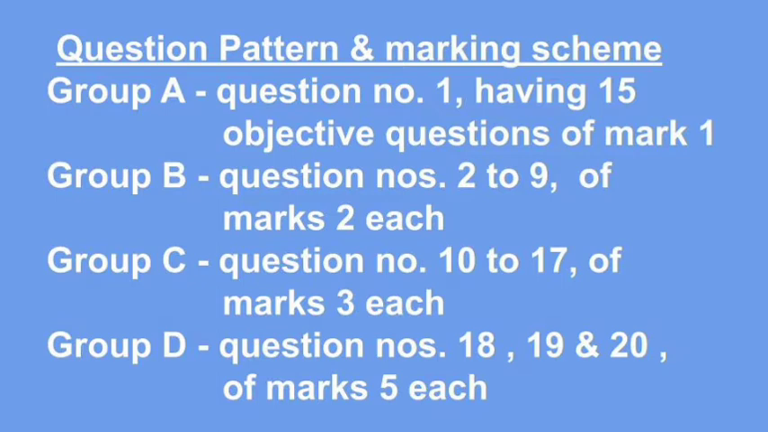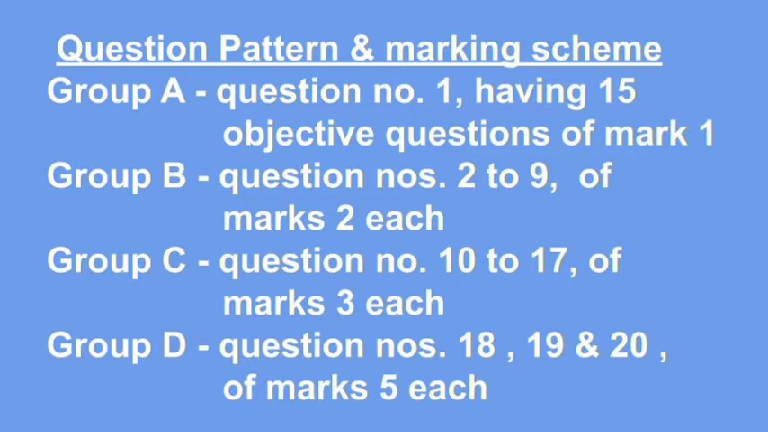The next group, Group B, contains 8 questions numbering from question number 2 to question number 9, each of 2 marks. Group C also contains 8 questions numbering from question number 10 to question number 17, each of 3 marks. And in the last group, Group D, there are 3 questions, each of 5 marks. All these 3 questions come with an option, that is question numbers 18, 19 and 20. Each one has 2 questions, out of which only one has to be answered.